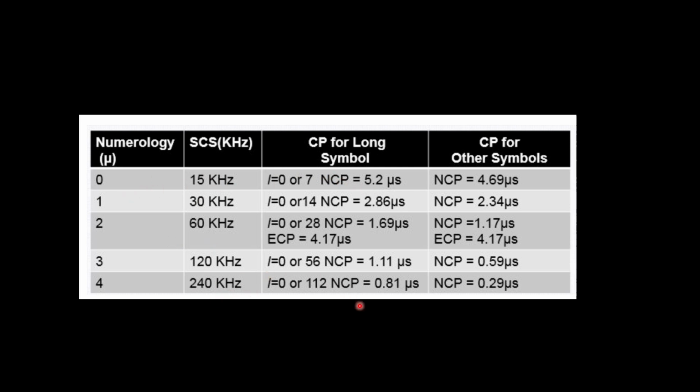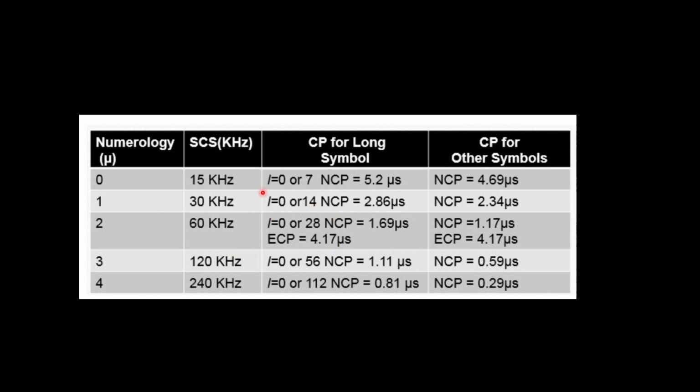Okay, but one thing to notice here is that you can see there are two types of cyclic prefix length, CP for long symbol and CP for other symbols. And usually the CP for long symbols is occurring for two symbols, or they have basically specified it for two symbols. So in the interview, they will not ask you the exact numbers, but the reason for this.